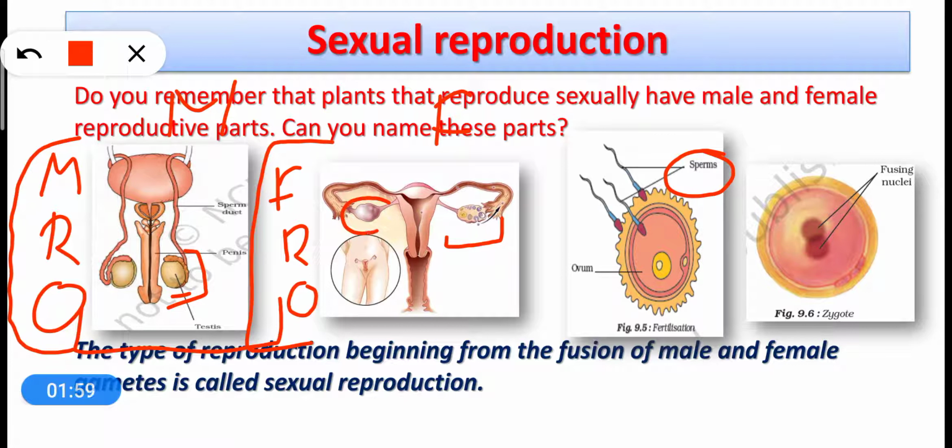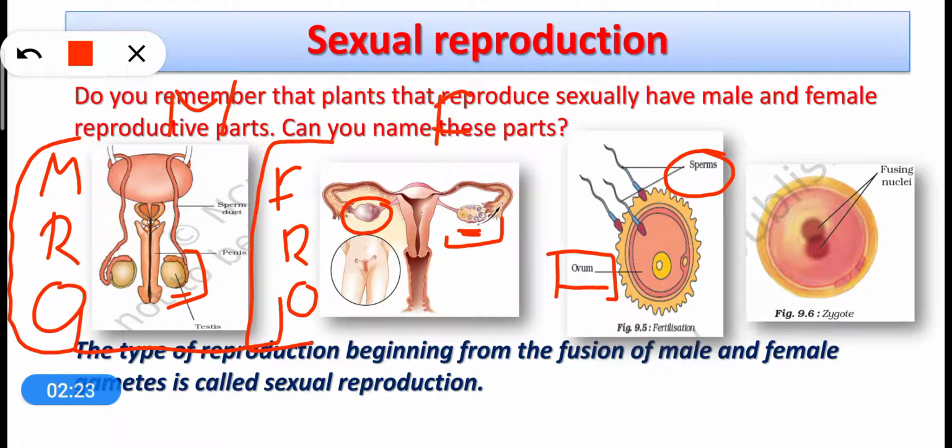So here you can see this is the ovary, this is also the ovary, so there are a pair of ovaries. The ovary is the primary reproductive organ of the females because ovary is directly involved in the formation of eggs, which are the female gametes. You know that the egg is also called the ovum, which is the female gamete.